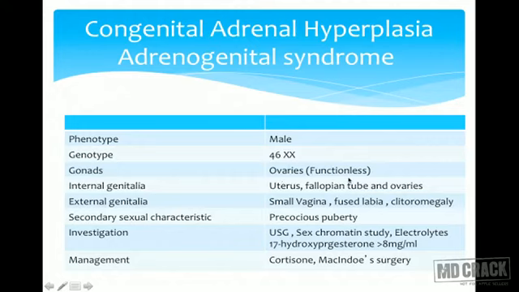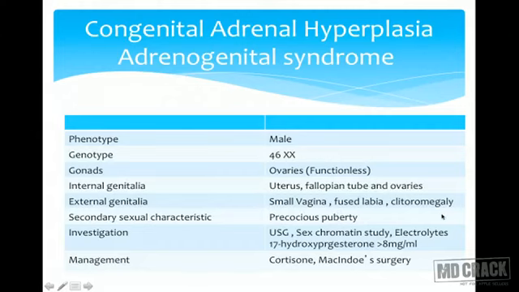Because of XX, absent Y, immediately the gonads form into ovaries, but the ovaries are not functioning properly. Internal genitalia would be uterus, fallopian tubes and ovaries, because anti-Mullerian substance is not released as the gonads are ovaries. External genitalia will be ambiguous. There is formation of a small vagina, fused labia and clitoromegaly.